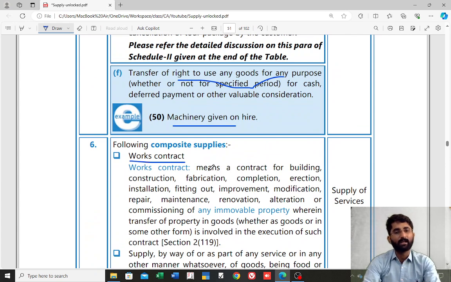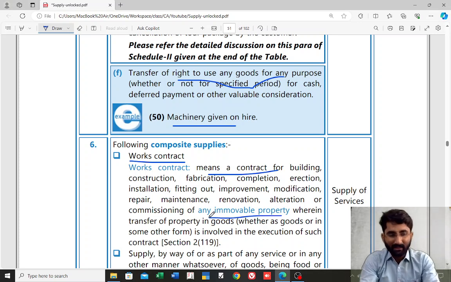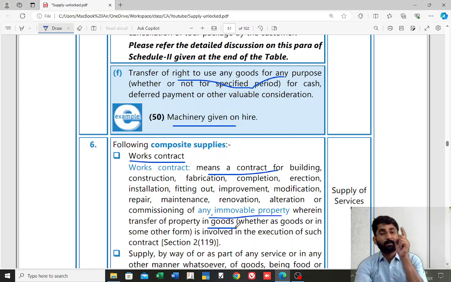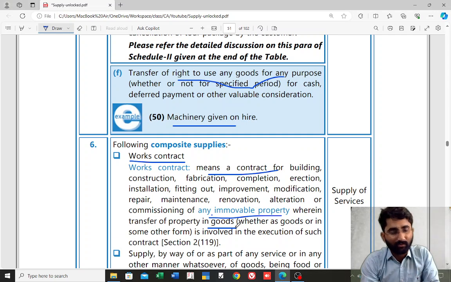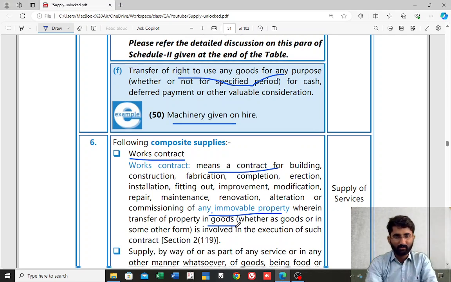You remember, works contract means a contract for building, construction, fabrication, specifically of any immovable property. If anything is done on immovable property, wherein transfer of property in goods is also involved, so supply of service is also there and supply of goods is also there, and that is on immovable property, then it will be considered as works contract. So in case of works contract, it is supply of service.